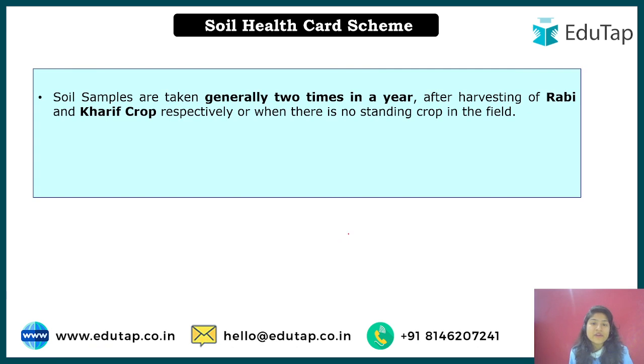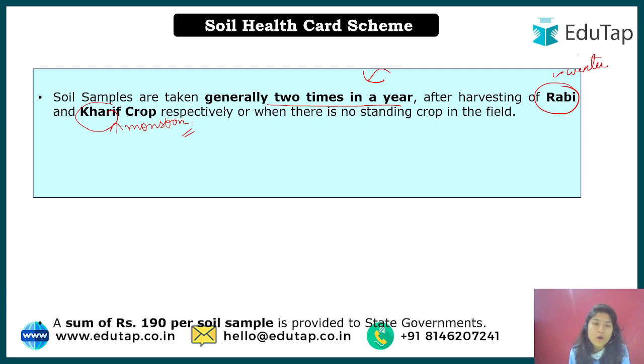The next thing that we have to keep in mind is that this testing is done twice a year. So what does twice mean? After Rabi harvesting and after Kharif harvesting. Rabi is for the winter season, Kharif is for the monsoon season. So after every season, when harvesting is done, that is the cutting down of crops, the soil is tested to see how many nutrients have been depleted for cultivating that crop, and then the farmer is advised on fertilizer accordingly.